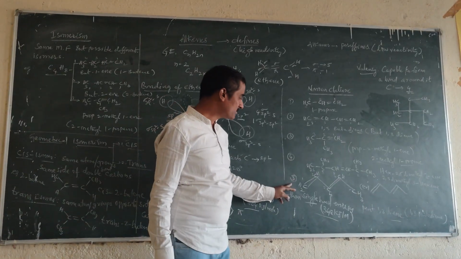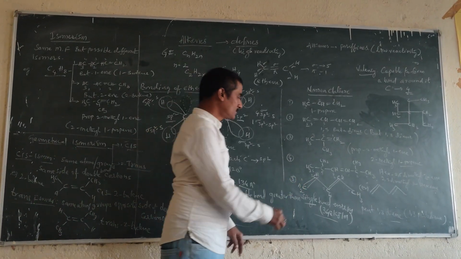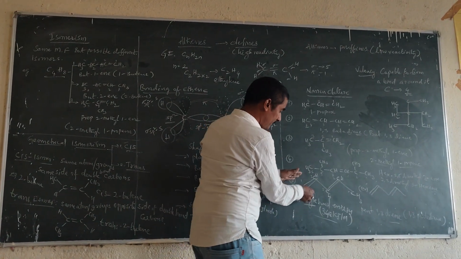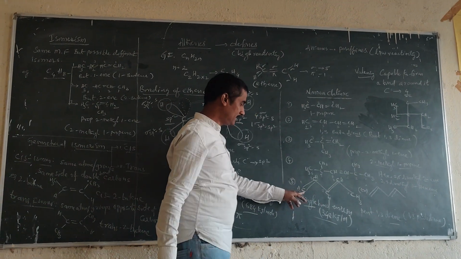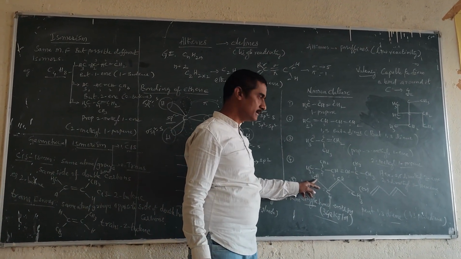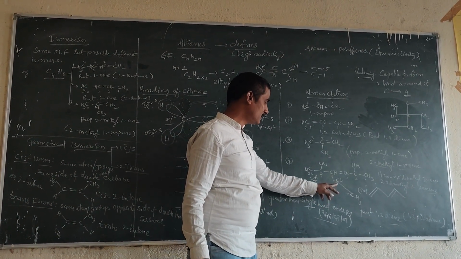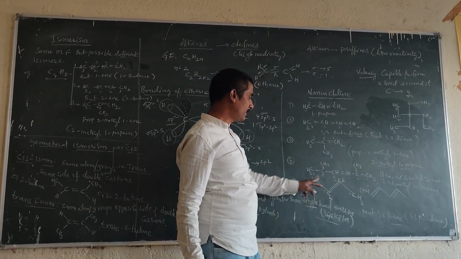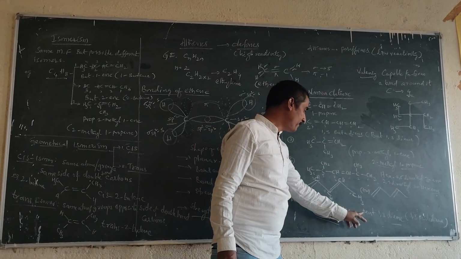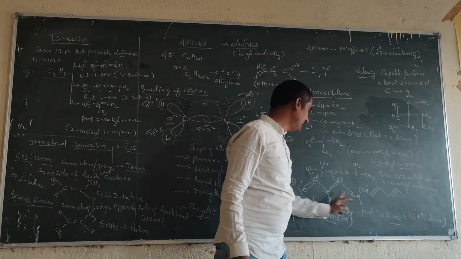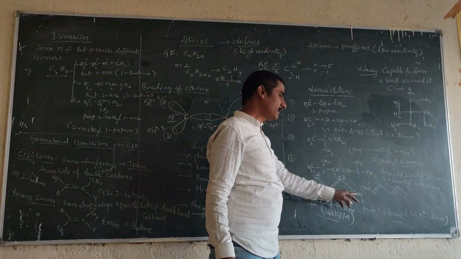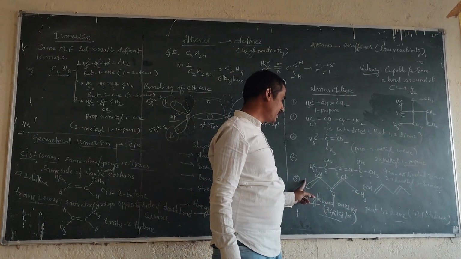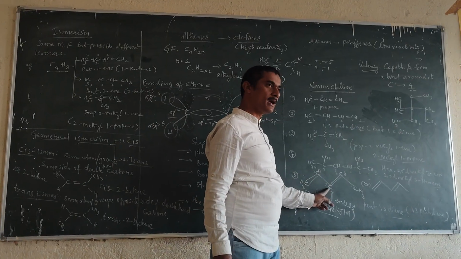Fifth structure: we are showing this bond on the board like this: CH2 double bond CH, CH double bond CH, and CH3. We can give the nomenclature like this: penta-1,3-diene. The first carbon has a double bond, and the third carbon also has a double bond.